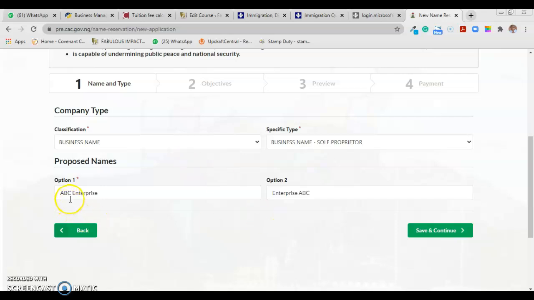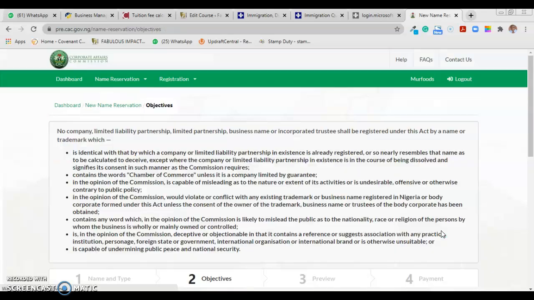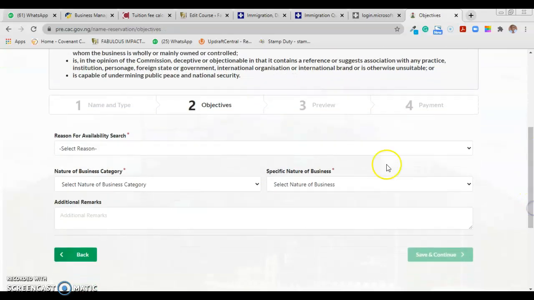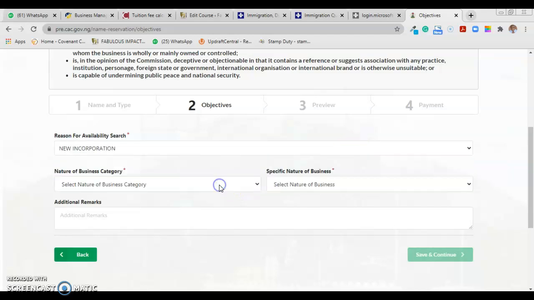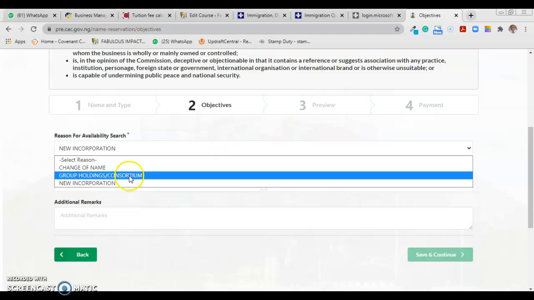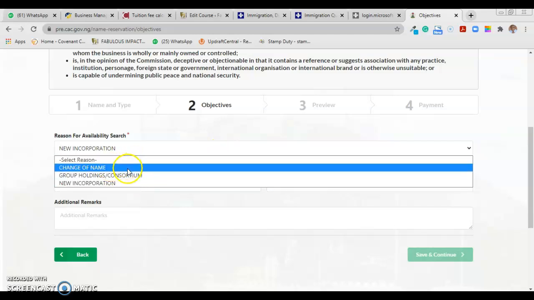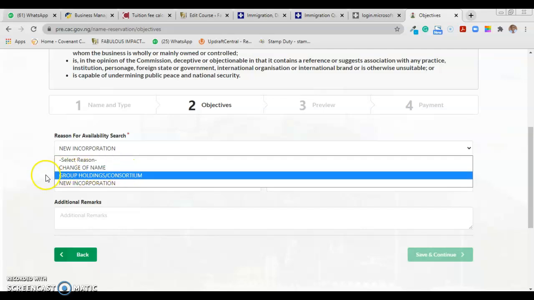So I've added these 2 options. You must put the first option, but the second is not a must. You can see this asterisk. So you save and continue, and then the next thing, you have to add the objectives. What are the objectives of this business? What is the reason? First of all, is it new incorporation? So it's new incorporation. Please take note, change of name, I think it's a post incorporation activity. You might not be able to do that here, or you can also do it here because they have that option here.